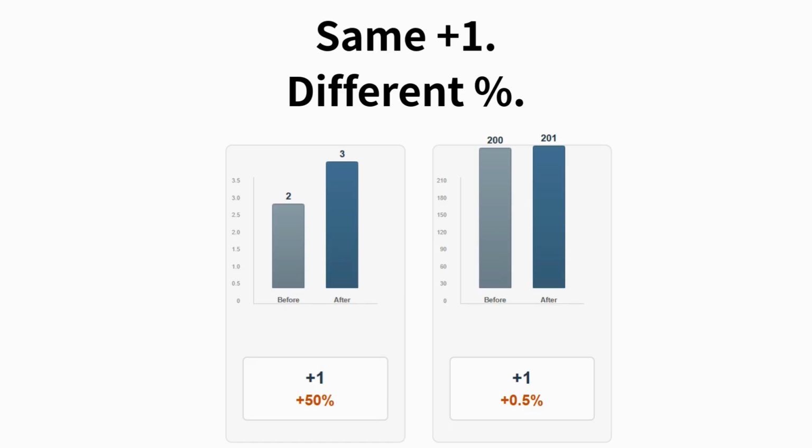This is why percentages can feel confusing. They react to the base value even when the actual change stays the same. Many people assume that a larger percentage must mean a larger effect. But that assumption doesn't always hold. Percentages don't measure impact by themselves. They describe a relationship, and that relationship depends entirely on what you compare the change to. If you ignore the starting point, the percentage can easily exaggerate or hide what really happened. The change is real, but the story you tell about it depends on the baseline.